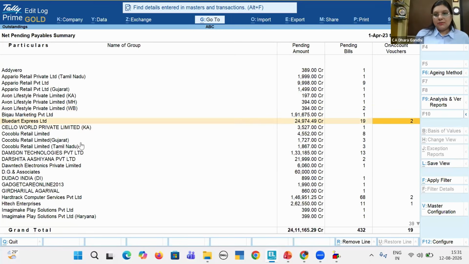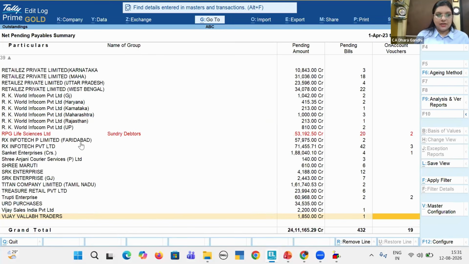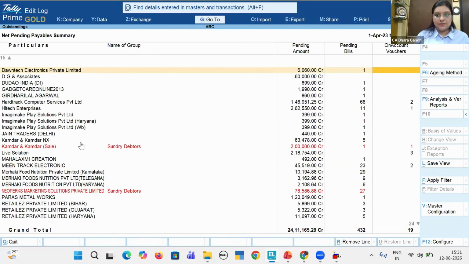So here you will be able to see a summary of on account vouchers. In specific ledgers, you can see the party has made the entry on account basis and not mapped bill to bill. So we can go through this and request our client's accountant to rectify and map the entry to the specific bill.